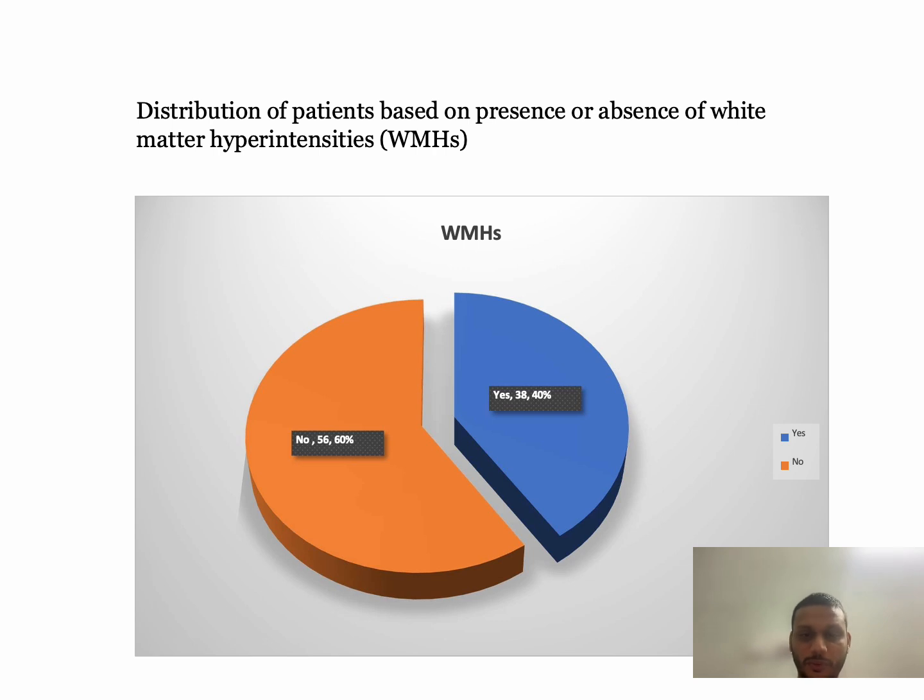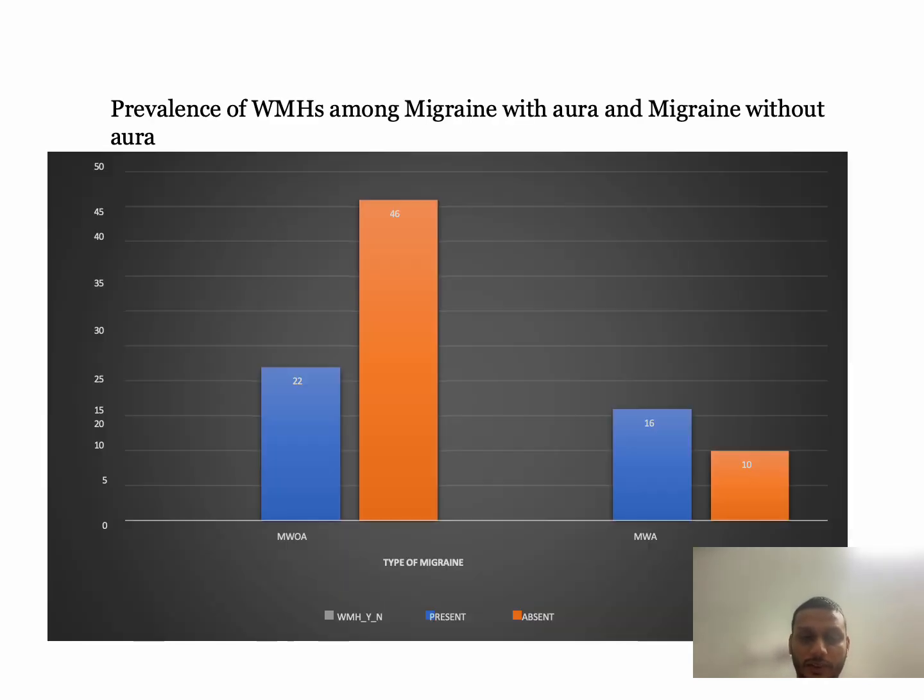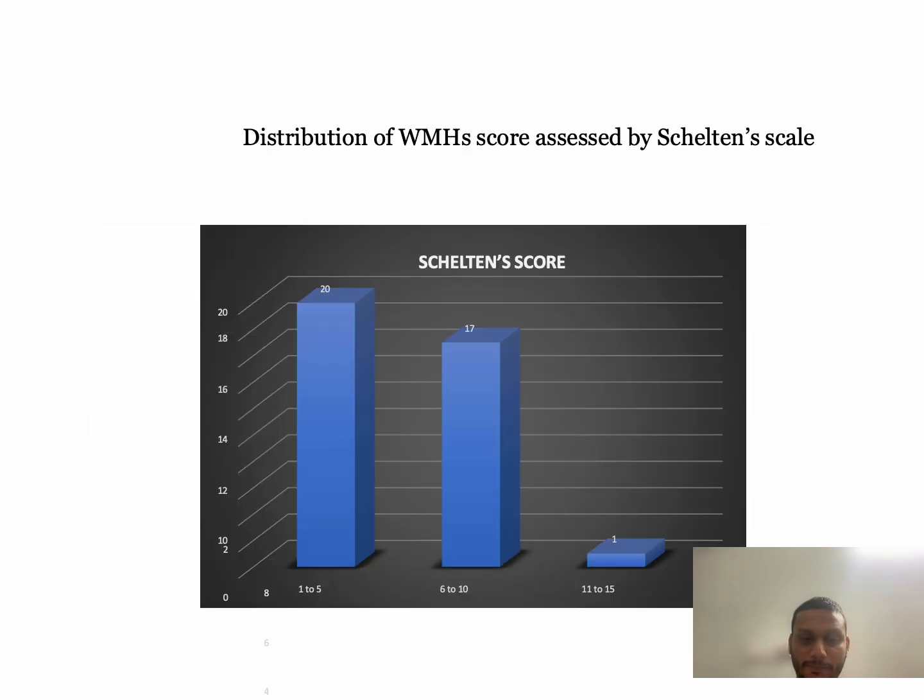Distribution based on presence or absence of white matter hyperintensity: white matter hyperintensities were present in approximately 38.4% of the patients. And the prevalence of white matter hyperintensity among migraine with aura and migraine without aura is as you can see here. Here is the distribution of white matter hyperintensity score assessed by the Fazekas scale.